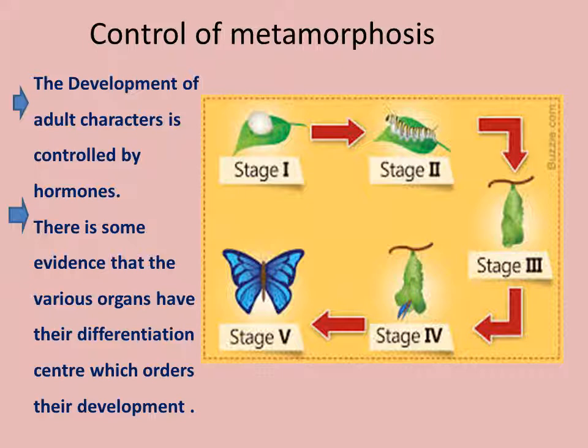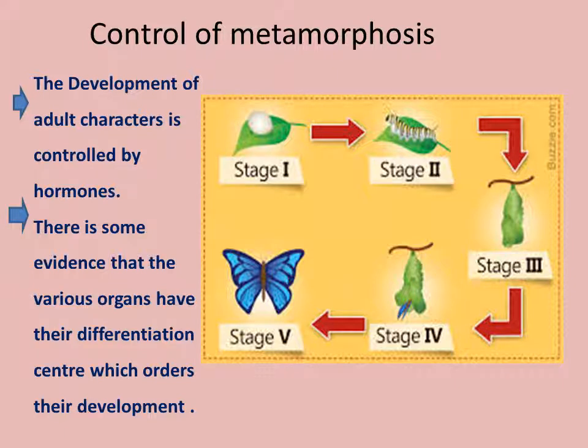Just in short, this phenomenon of metamorphosis is controlled by hormones. The hormones are endocrine secretions. There are certain endocrine glands present in the body of an insect. They secrete what are known as hormones in the hemolymph, and these hormones regulate various things. So, not only metamorphosis, but other things are also regulated by the hormones. The details of the endocrine system and their secretions, the hormones, would be studied in detail and I would be discussing them in further lectures.